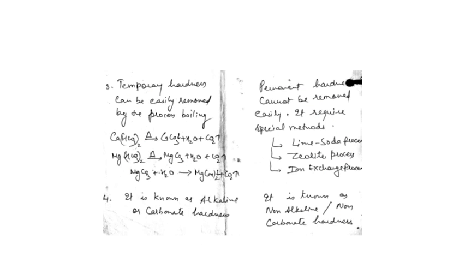The temporary hardness can be easily removed by the simple process of boiling. As you can see here, if we just boil, the calcium bicarbonate present in the water decomposes into calcium carbonate, water and CO2, and it can be filtered. The magnesium bicarbonate, when heated, converts into magnesium carbonate, water and CO2, which can be filtered out. It is known as the alkaline hardness or the carbonate hardness because it increases the hydroxide ion concentration in the water.